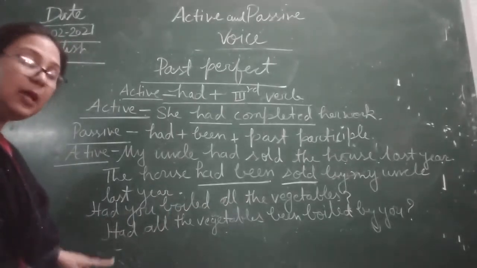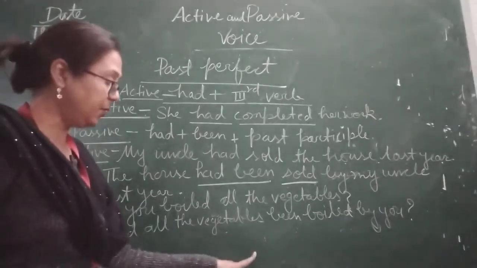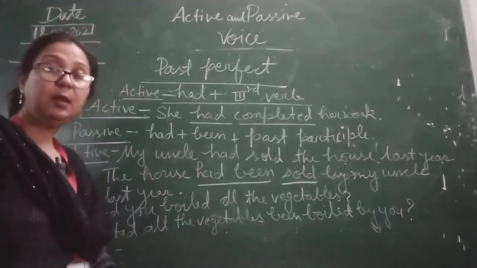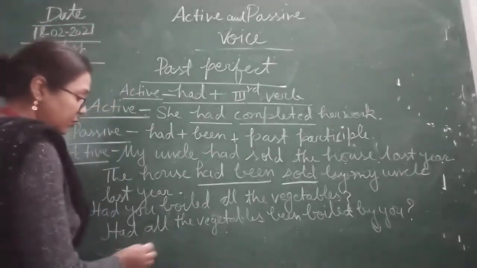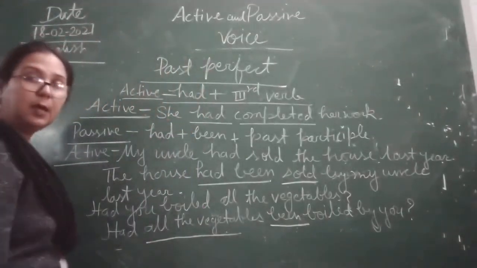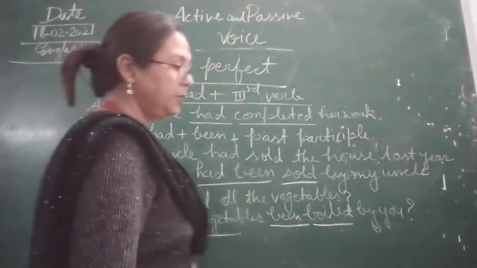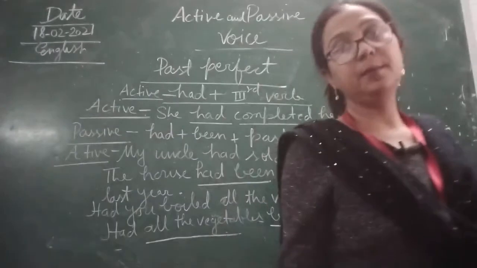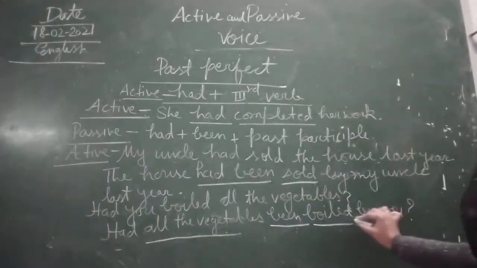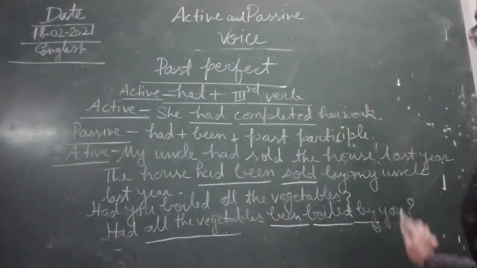So: had all the vegetables been. After the object, "been" must be placed. Then "boiled" will remain the same because it is the third form of the verb, and then "by", because we have to use "by" in passive voice: by you, and the question mark will remain the same.